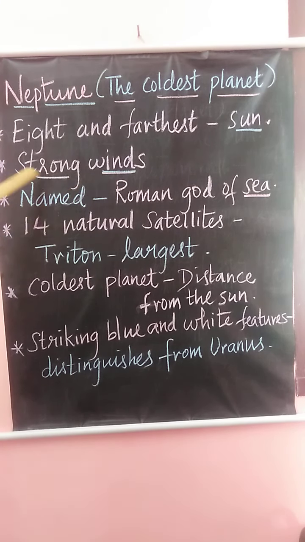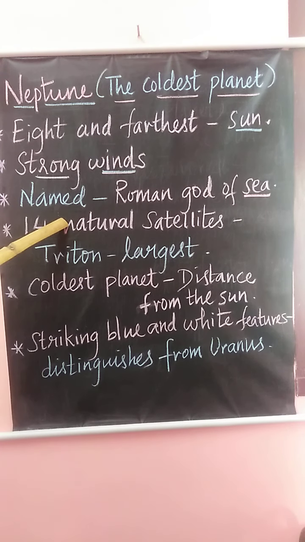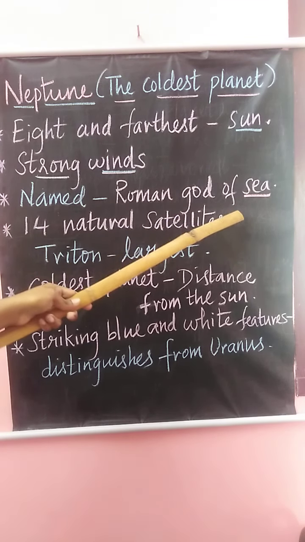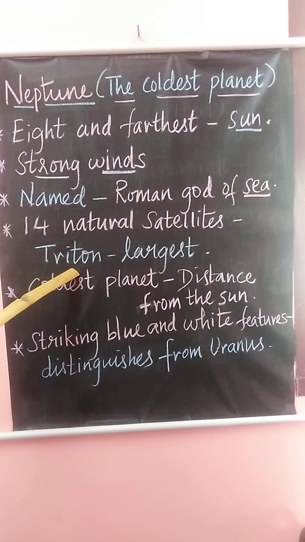Neptune is named after the Roman god of sea. It has 14 natural satellites, of which Triton is the largest natural satellite of Neptune.